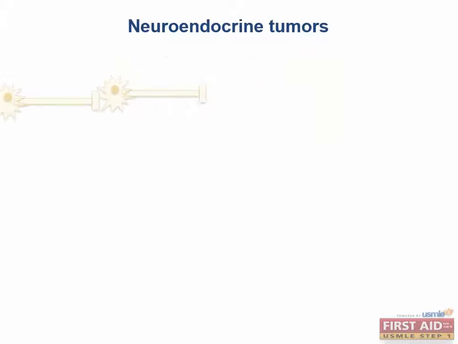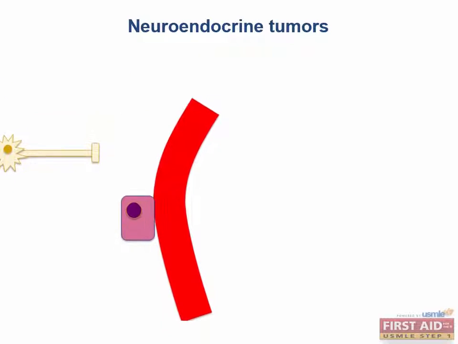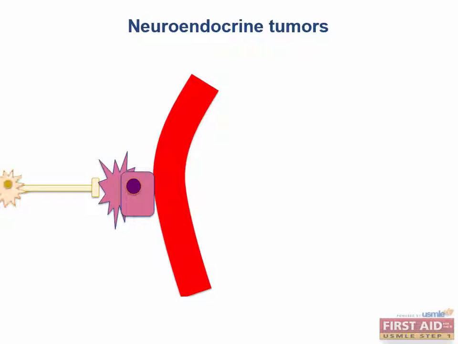Picture this. If a neuron is a cell that transmits an electrical signal over its length and communicates with other neurons via a specialized synapse, and an endocrine cell is one that receives chemical signals from the blood and secretes hormones into the bloodstream in response to that signal, then a neuroendocrine cell receives synaptic input from a neuron and responds by secreting hormones into the bloodstream. Now, can you think of any cells like this?